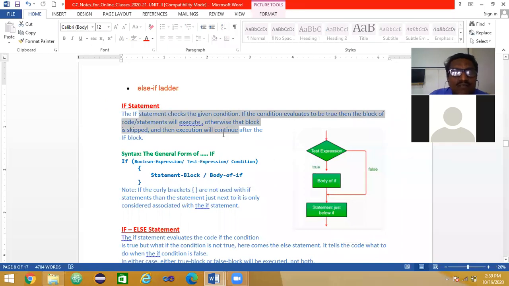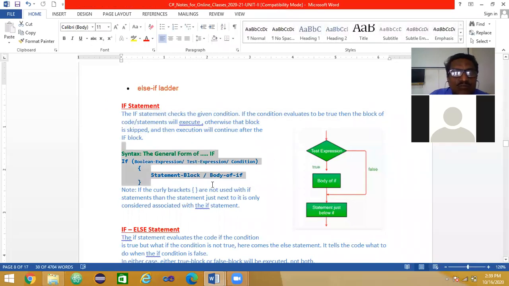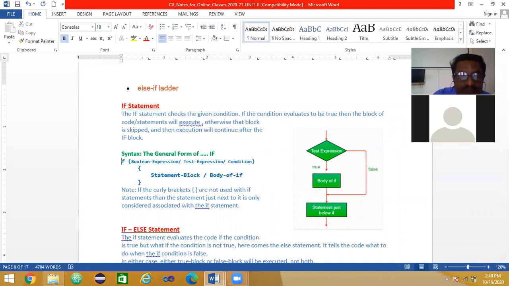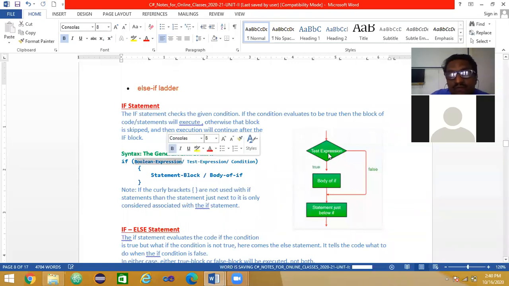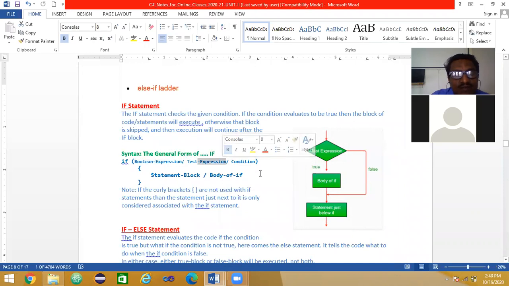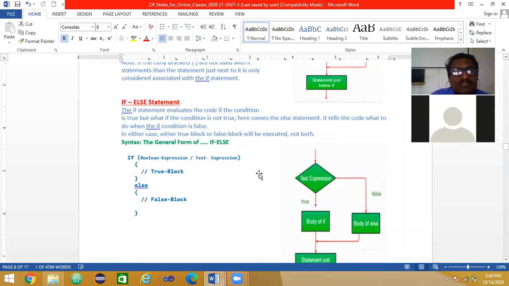So write something here, draw the general form. This is the general form. Make use of small case. And you can write here boolean. Whatever you write here, the same thing you write here. If you write test expression, you just write test expression here. If you write in this rhombus, you simply write it as condition. Any one of these you have to write, not all, not required. That's all. So this is the if statement.